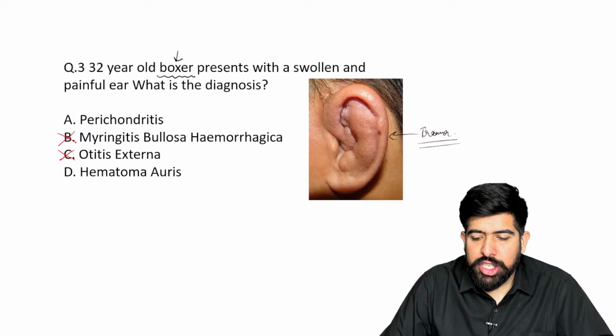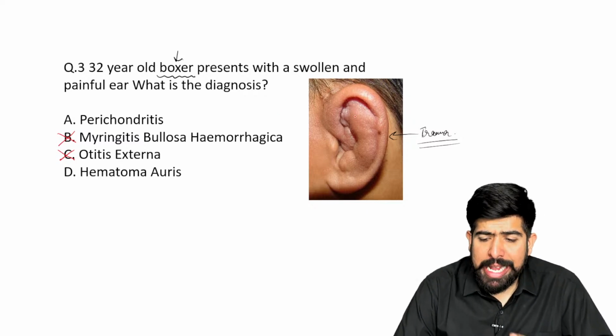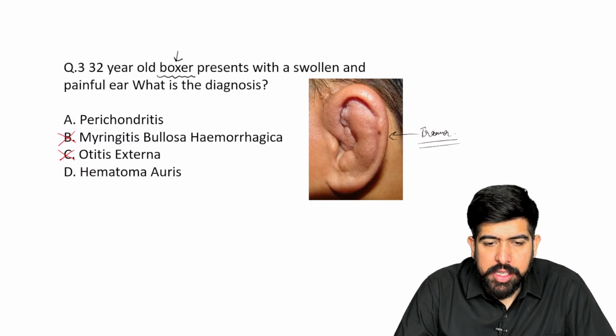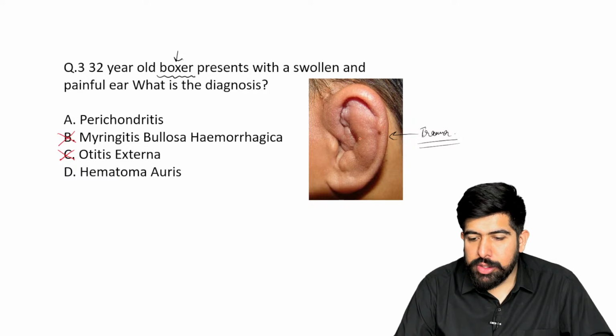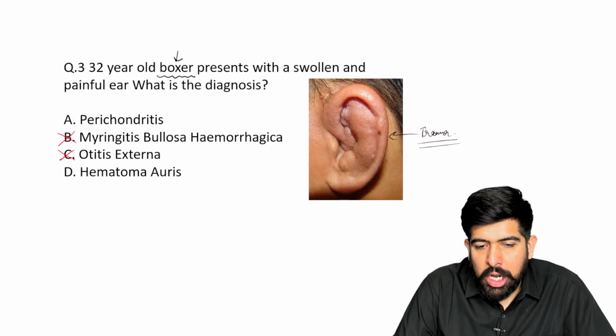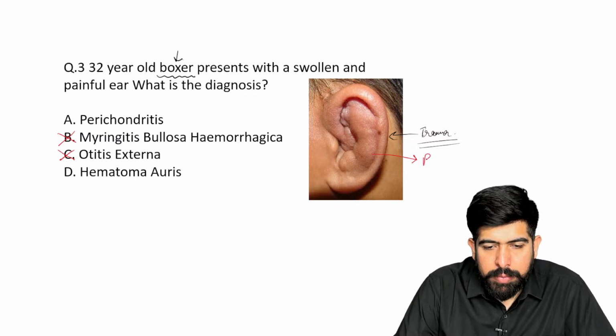Now think about it. As it is clearly mentioned, the boxer is there, and as I can see in this image, there is full swelling in this area, and redness is also seen. Yes, so this is your boxer's ear.